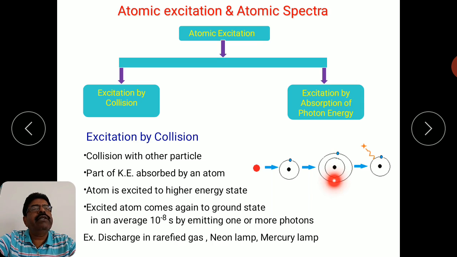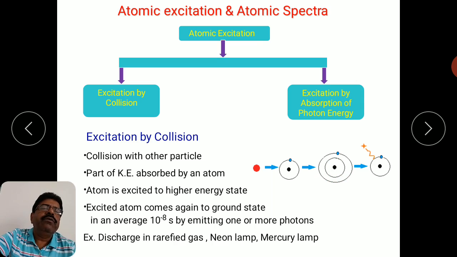For example, here it is shown going from the first energy level to the second energy level. So in this process there is an excitation, from the lower energy state to the higher energy state, and this representation is called excitation by collision.